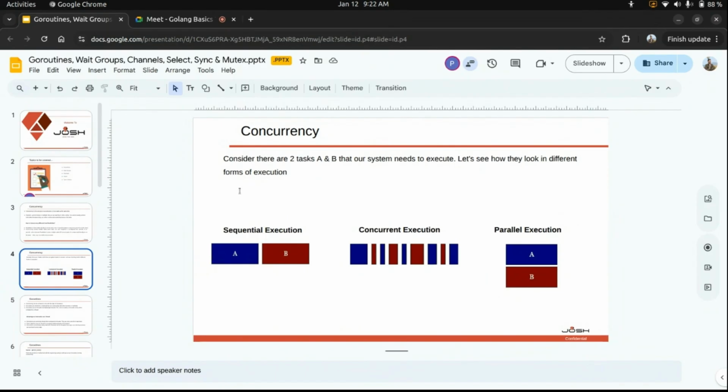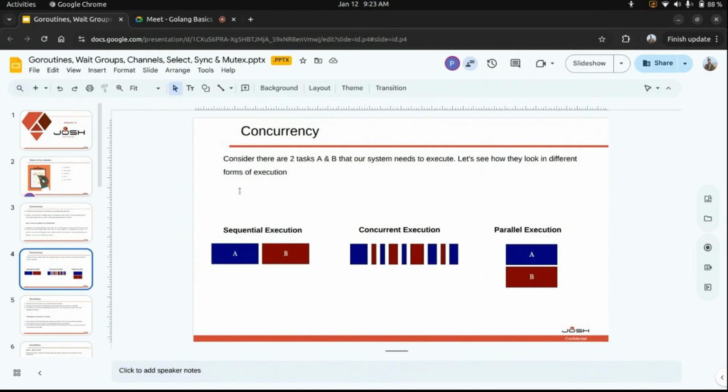While if you consider parallel execution, let's consider this a time graph, horizontal. There are two processes A and B. Both start at the same time. Both are running hand in hand, right? Processor one is executing process A, and processor two is executing process B. So these processes start at the same time and execute at the same time. There is no context switching. So this is known as parallel execution. The difference is clear between what is concurrent and what is parallel. Yes. Okay. So in Golang we have concurrent execution. We can achieve concurrency in Golang, but does anyone know what you use for concurrent execution in Golang?